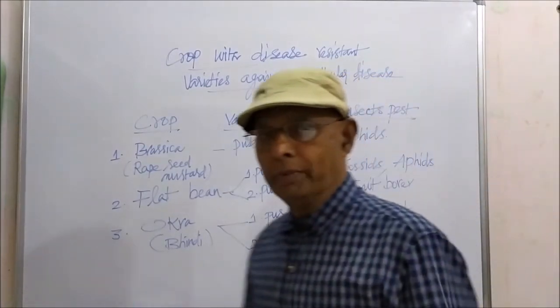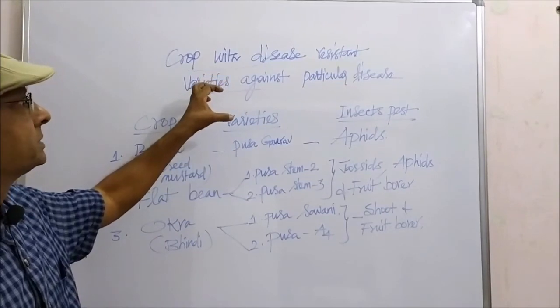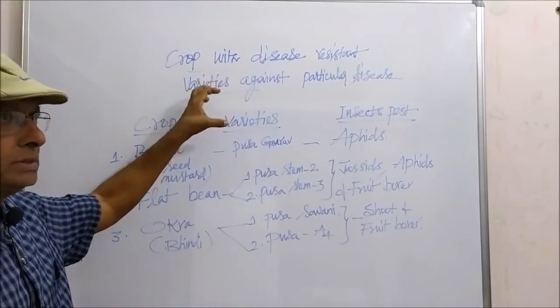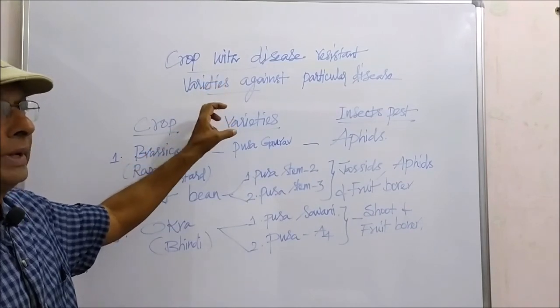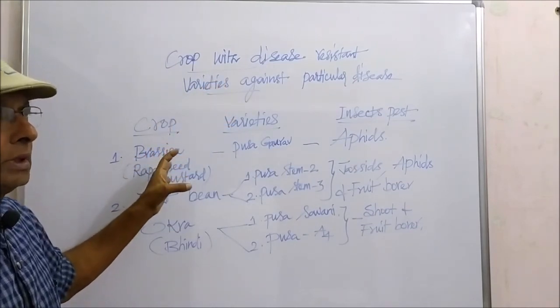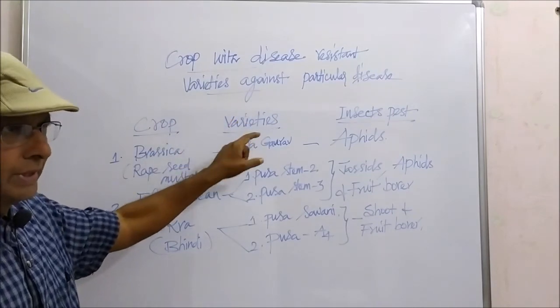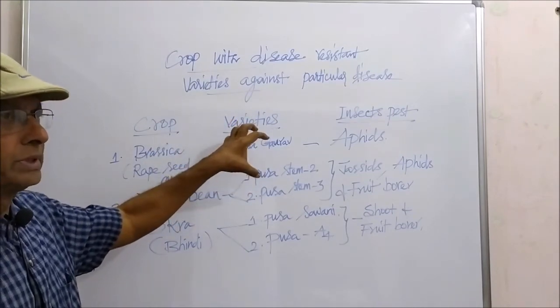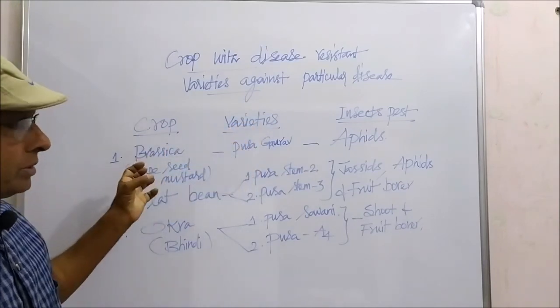Now we'll see about some crops with pest-resistant varieties. Particular varieties are developed for some crops in order to resist pests.